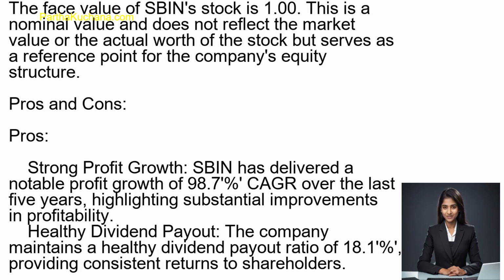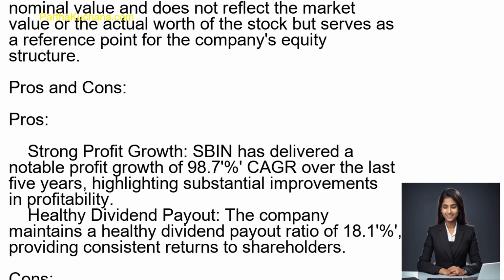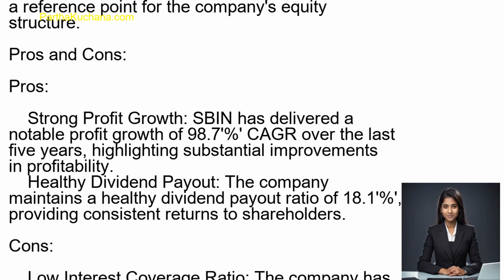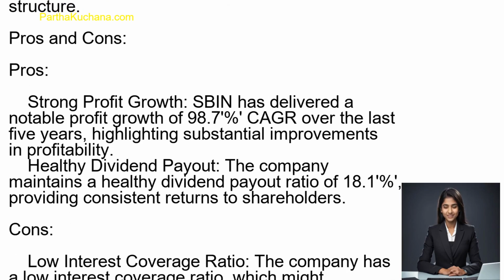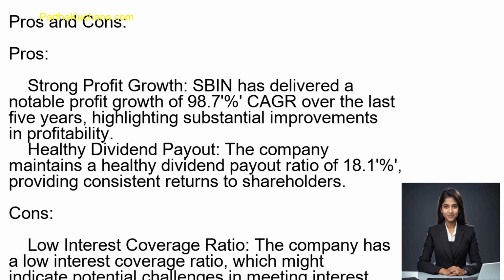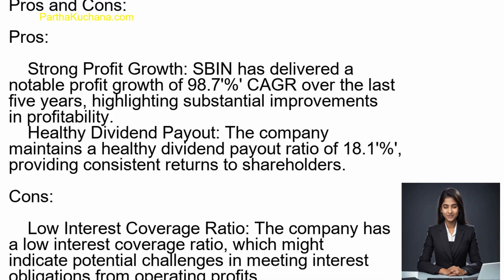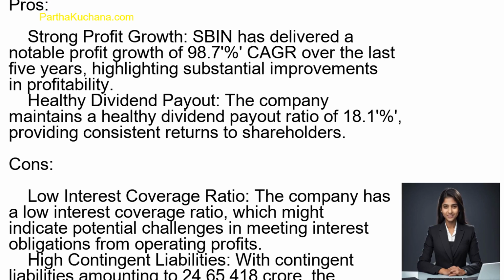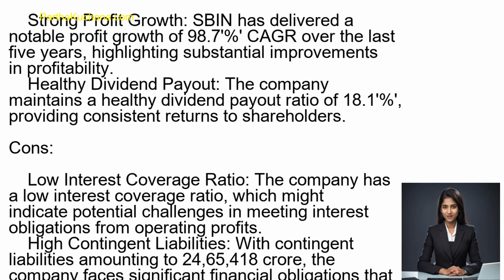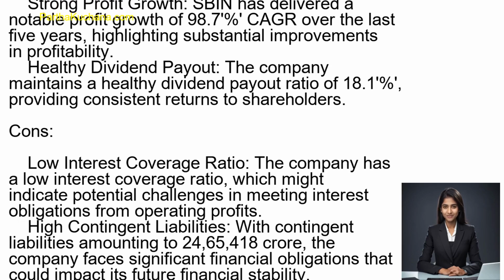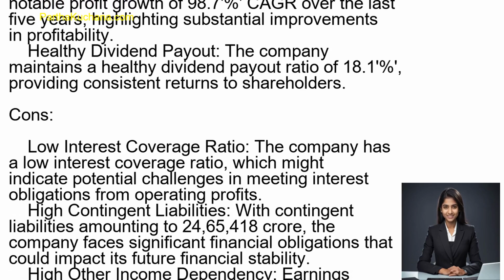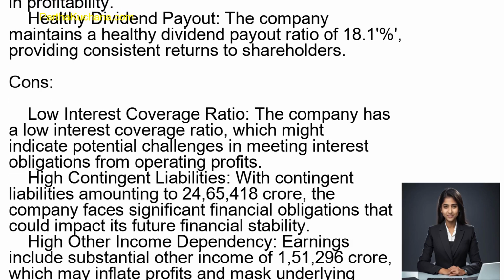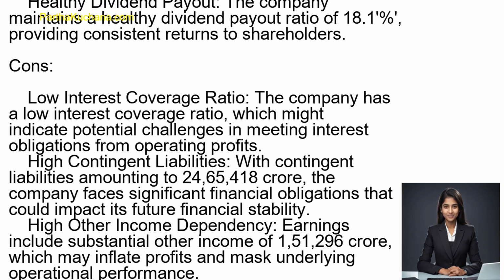Cons. Low interest coverage ratio. The company has a low interest coverage ratio, which might indicate potential challenges in meeting interest obligations from operating profits. High contingent liabilities. With contingent liabilities amounting to 24,65,418 crore rupees, the company faces significant financial obligations that could impact its future financial stability. High other income dependency. Earnings include substantial other income of 1,51,296 crore rupees, which may inflate profits and mask underlying operational performance.